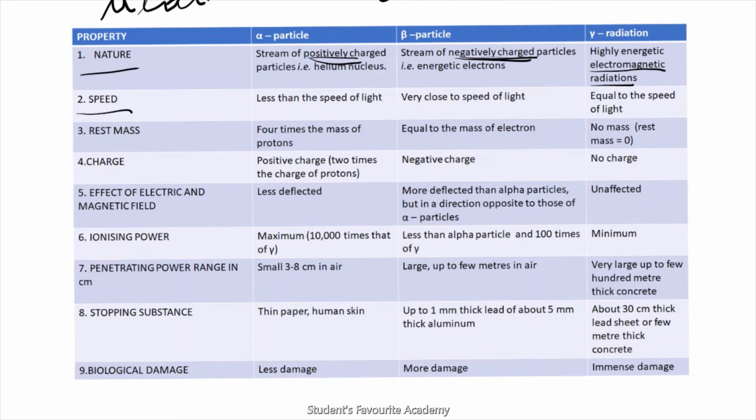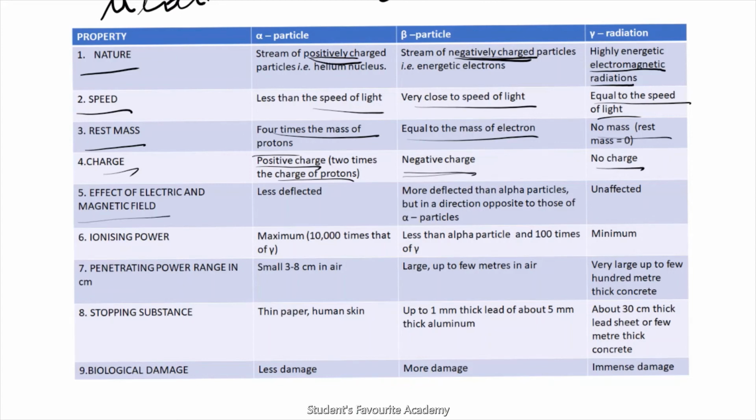Speed: less than speed of light, very close to speed of light, equal to the speed of light. Rest mass: 4 times the mass of protons, equal to the mass of electron, no mass. Charge: positive charge 2 times the charge of protons, negative charge, no charge.